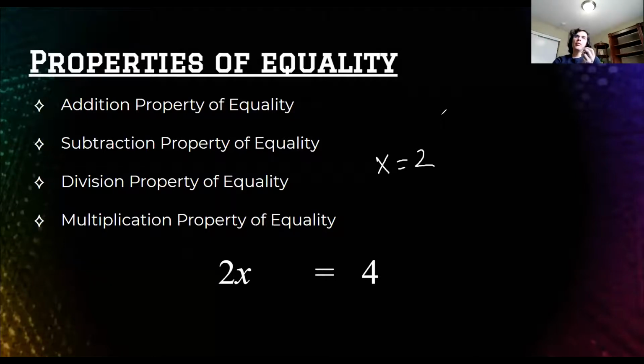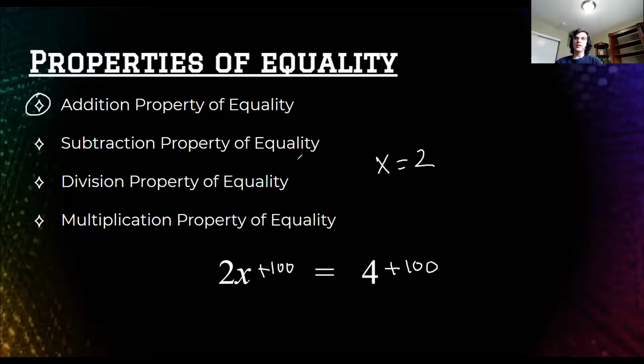So how can we change this equation? What are the things we're allowed to do while still keeping the two sides equal? Well, I could add 100 if I also balanced it by adding 100 to the other side. That is the addition property of equality. Because now 2 times 2 is 4, 104, right? And then 4 plus 100 is 104. So it stays equal. You see, the addition property of equality is the assumption that I'm allowed to add things to both sides. Do we need to prove that?